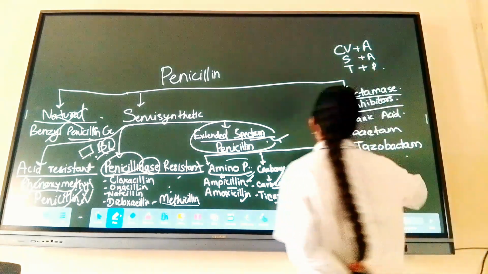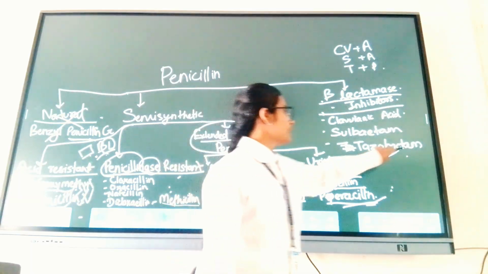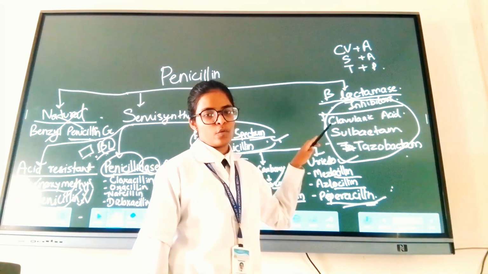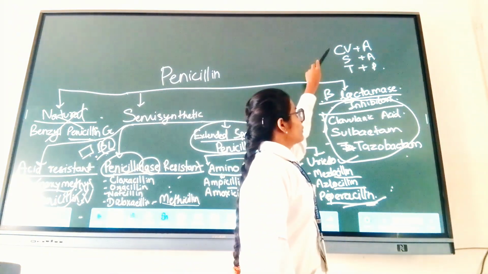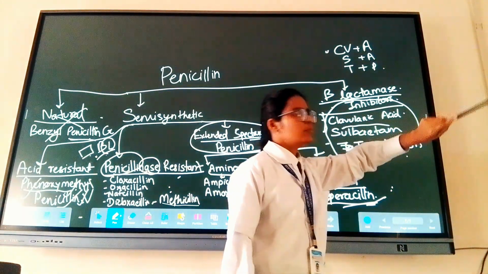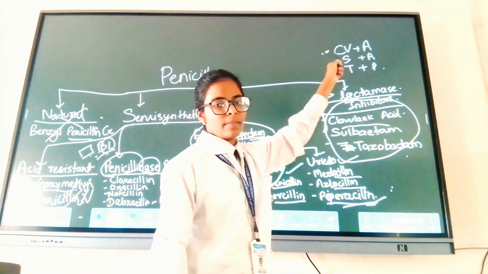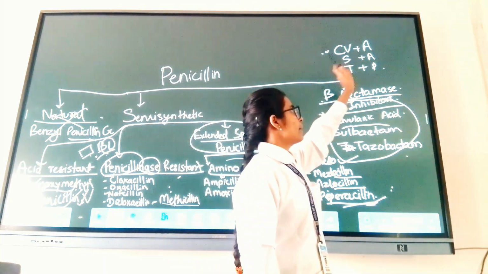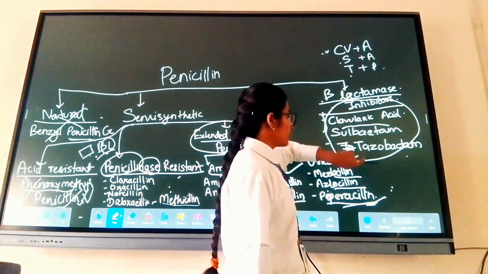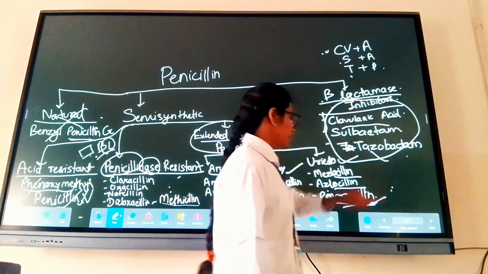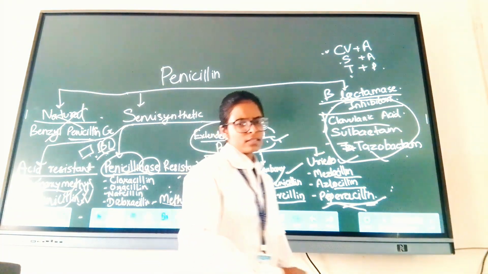Okay. What are beta-lactamase inhibitors? These are not antibiotics, but they can be given with antibiotics in combined form. We can read this in the content of medicines. Clavulanic acid is the most commonly used beta-lactamase inhibitor. Clavulanic acid can be given in combined form with amoxicillin, sulbactam with ampicillin, and tazobactam with piperacillin. Okay, tazobactam with piperacillin.